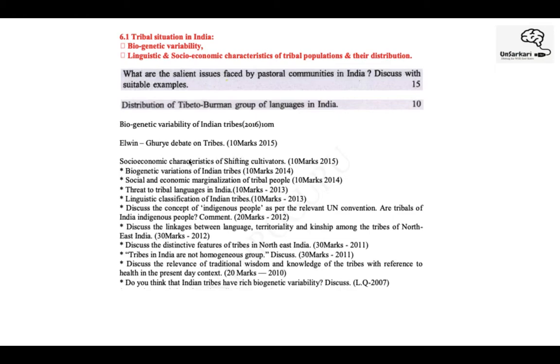What is the socio-economic characteristic? That means, why do they practice shifting cultivation? And there would be some features which are directly related to their socio-economic status. Whoever is practicing shifting cultivation, they would have a set socio-economic feature amongst them.